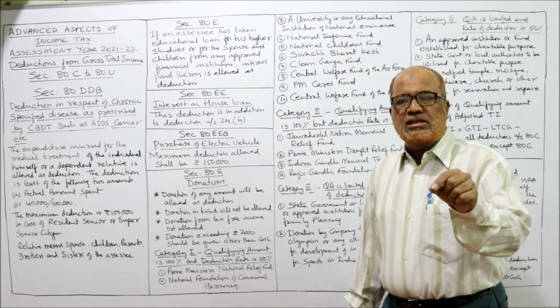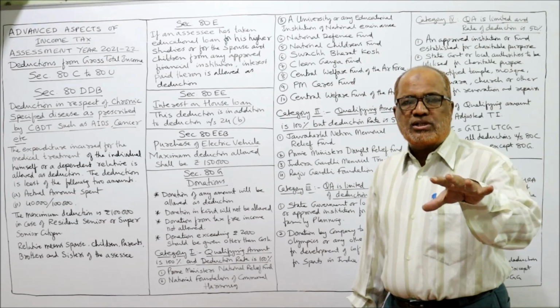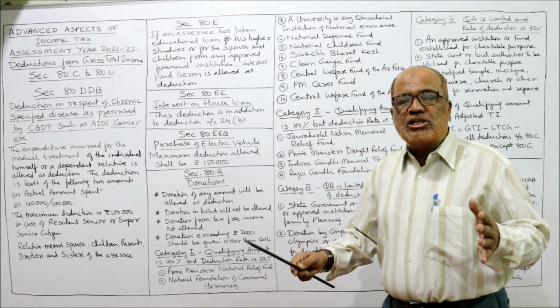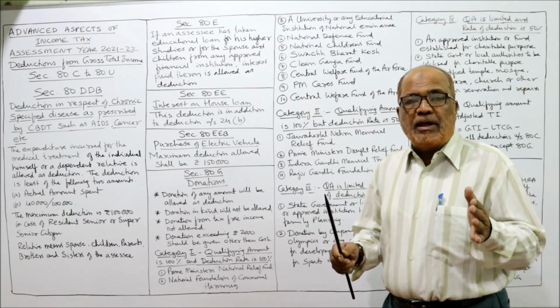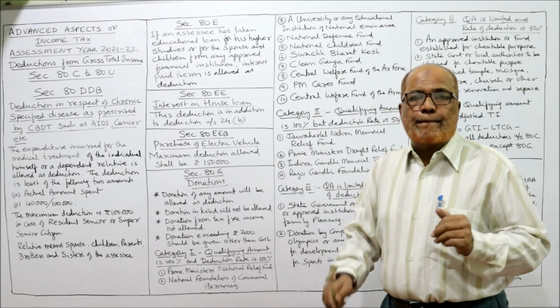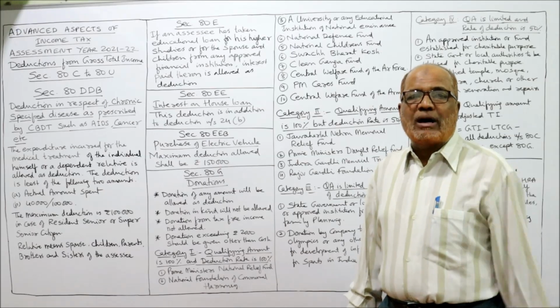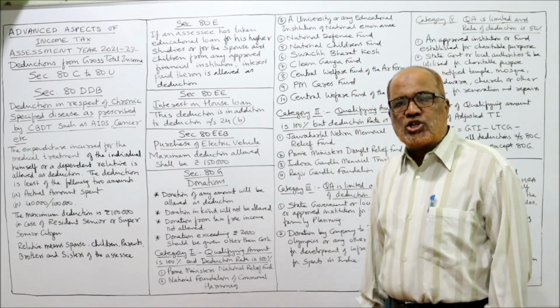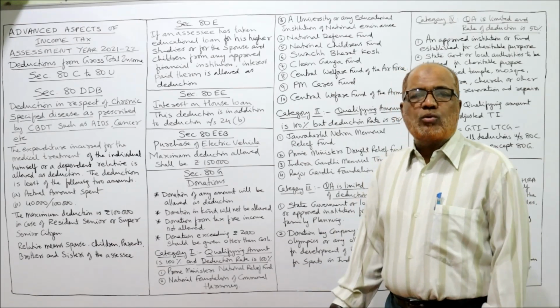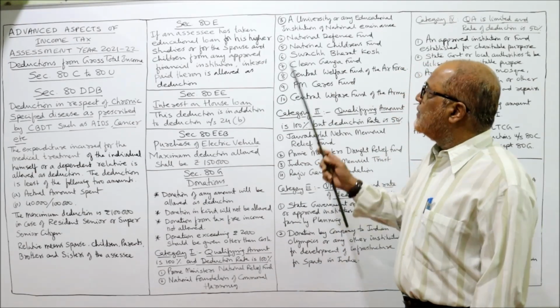That means it should be recognized throughout the nation. Any donation given to that university or educational institution has 100% qualifying amount and 100% rate of deduction.